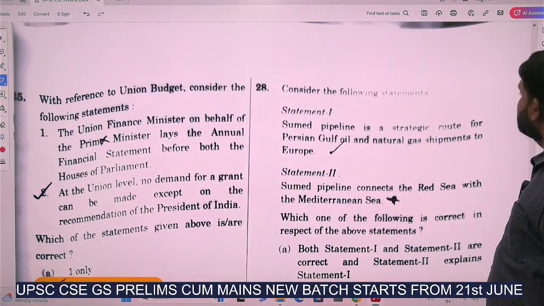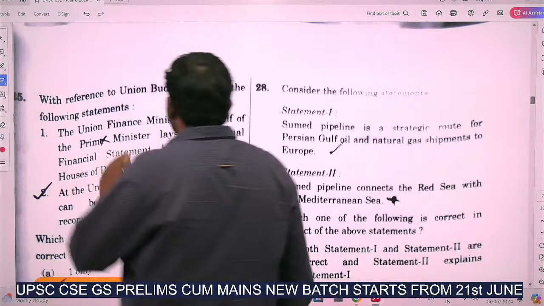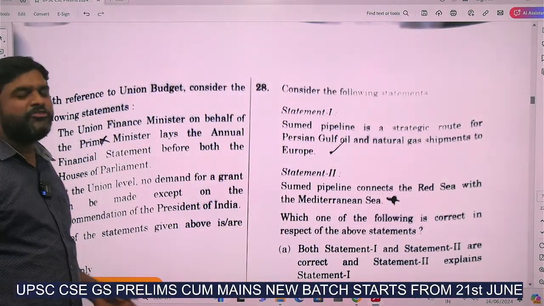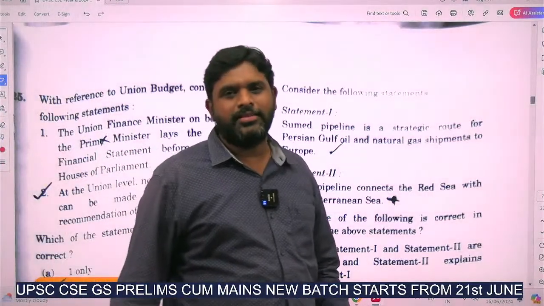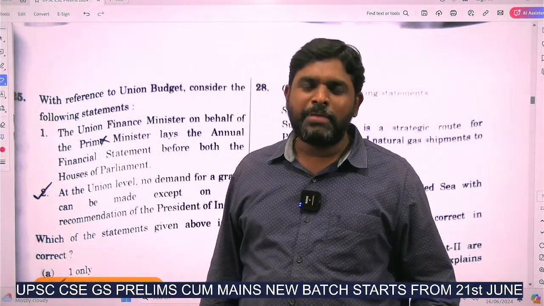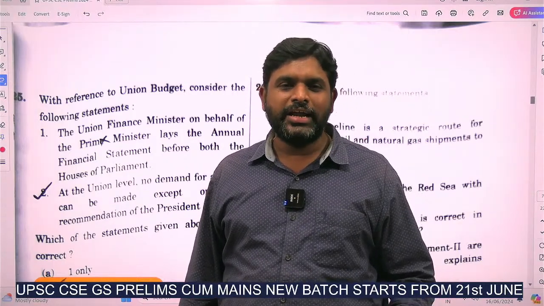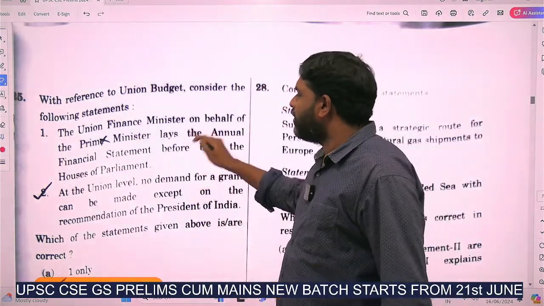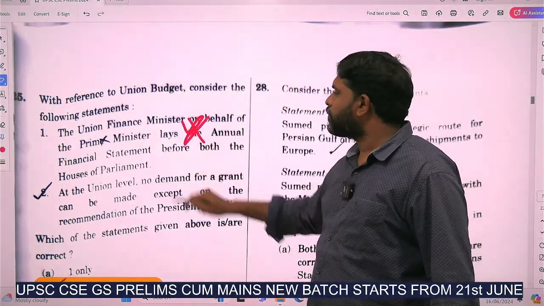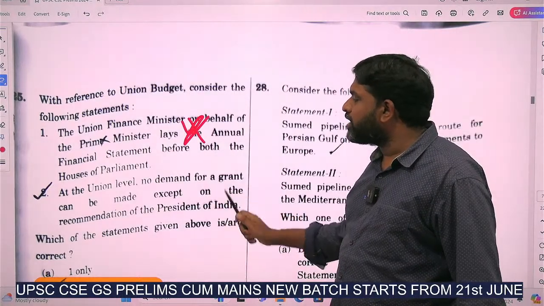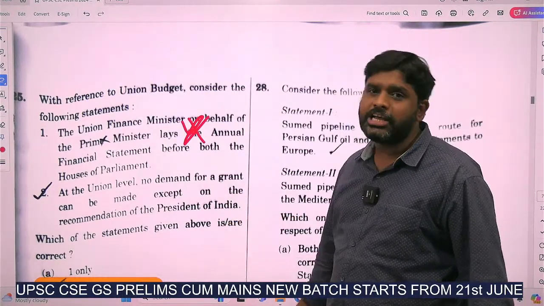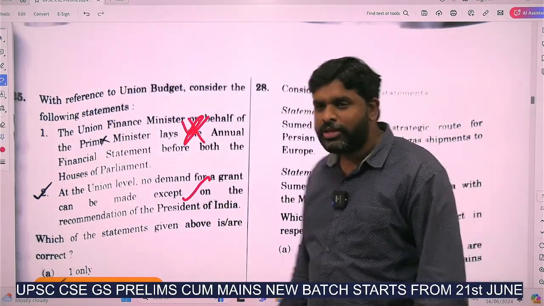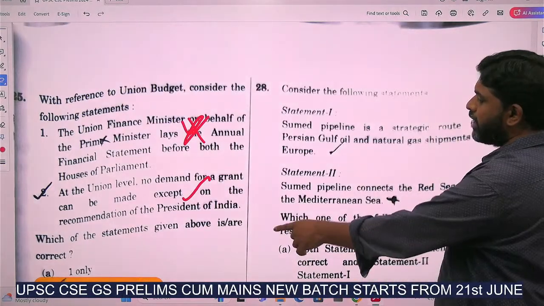With reference to the Union Budget, consider the following statements. The Union Finance Minister on behalf of the Prime Minister... everything runs in the name of the nominal power, the President of India, not the Prime Minister of India. At the union level, no demand for grant can be made except on the recommendation of the President of India. Yes, the second statement is correct. So 2 only is the correct statement.